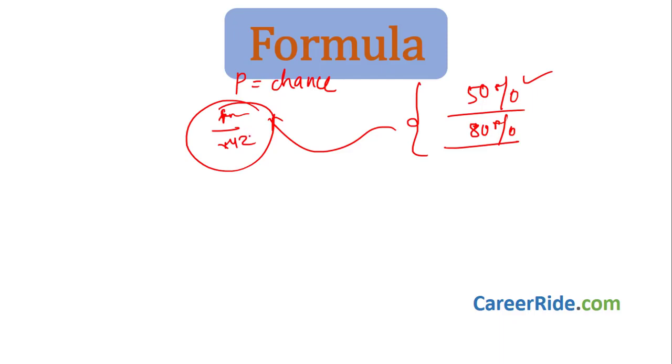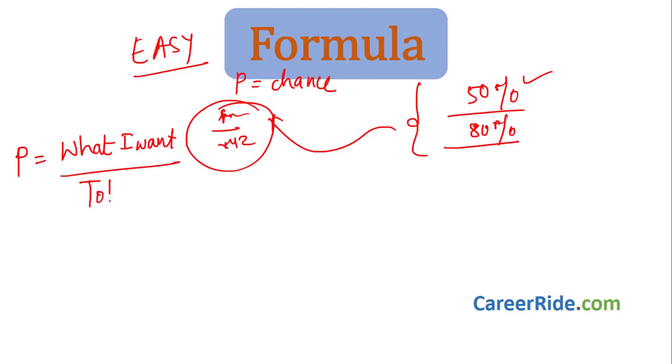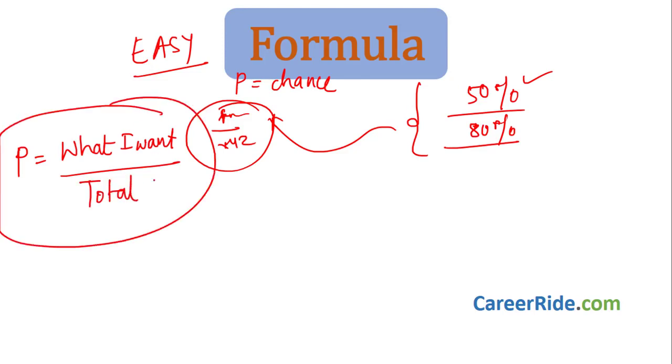Now let us see what exactly is the formula of probability. Instead of looking at some weird formula, we'll take a look at the formula of probability in very easy language. So what exactly is probability? Probability is nothing but what I want divided by total. This is a very easy format of what we call probability. If you remember this, probability is nothing but what I want divided by total, you will be able to solve all the sums related to probability.